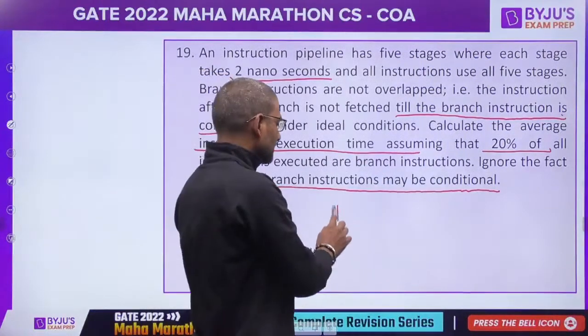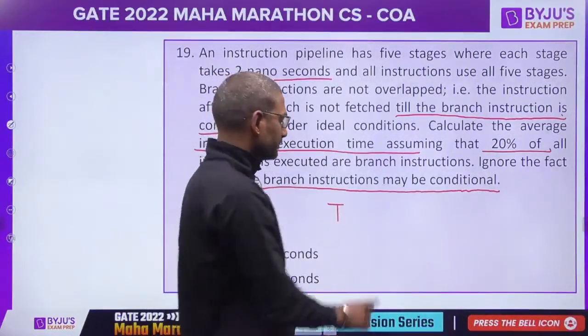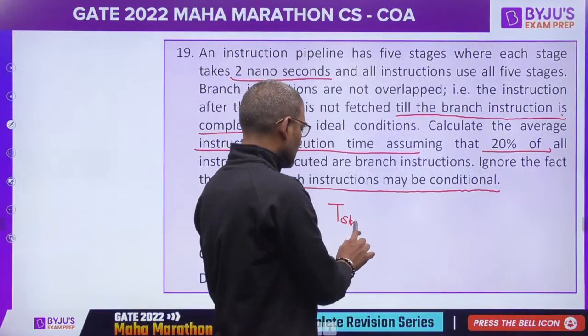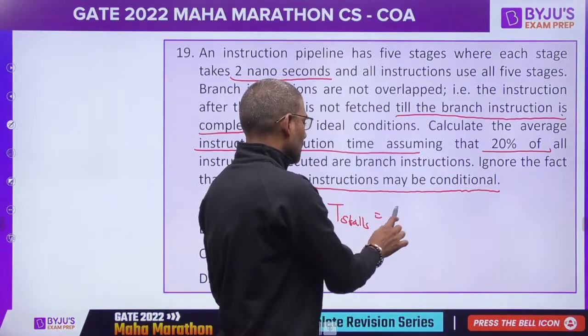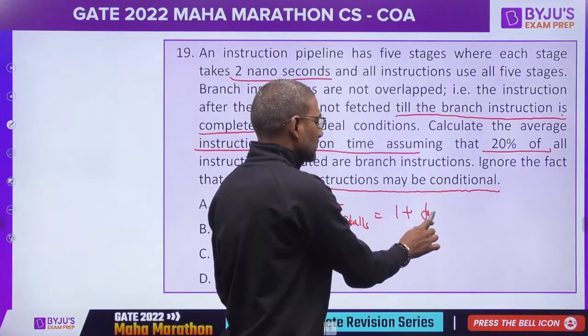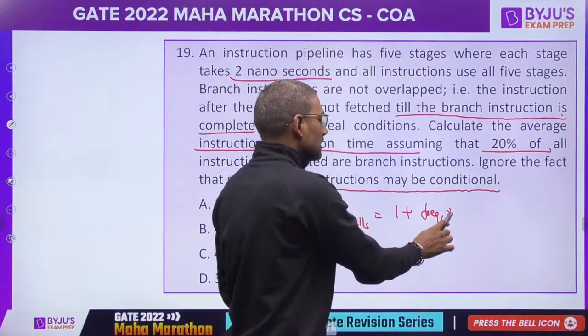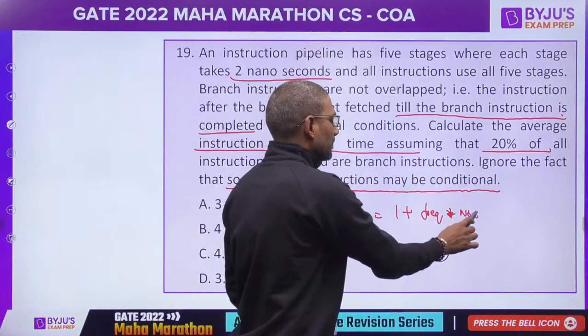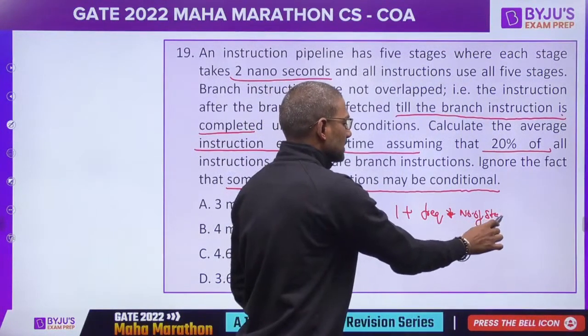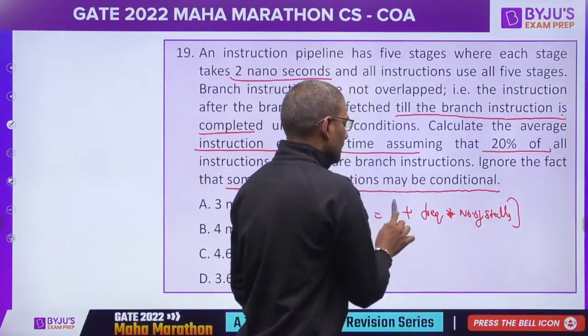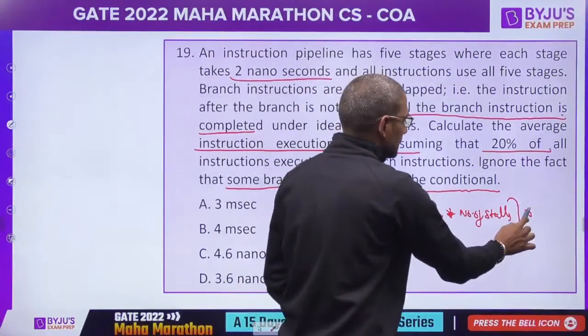What is the formula with respect to stalls? 1 plus stalls frequency and how many cycles the stalls stay back, and what is the cycle time.